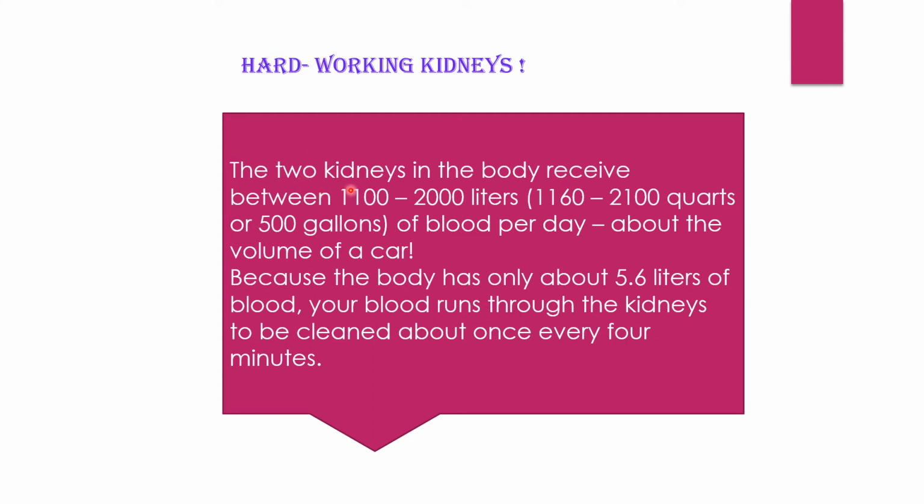Kidneys are called hard-working organs because the 2 kidneys in the body receive between 100 to 2000 liters of blood per day, about the volume of a car. Because the body has only about 5.6 liters of blood, your blood runs through the kidneys to be cleaned about once every 4 minutes.